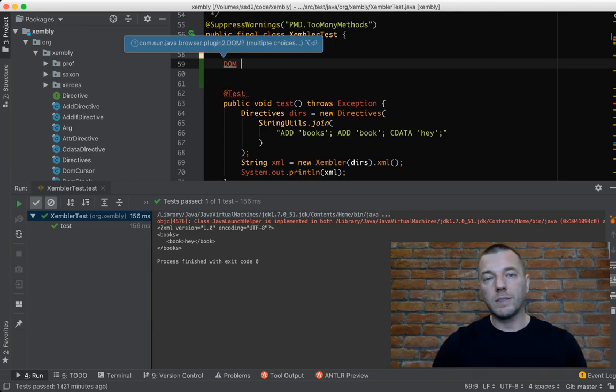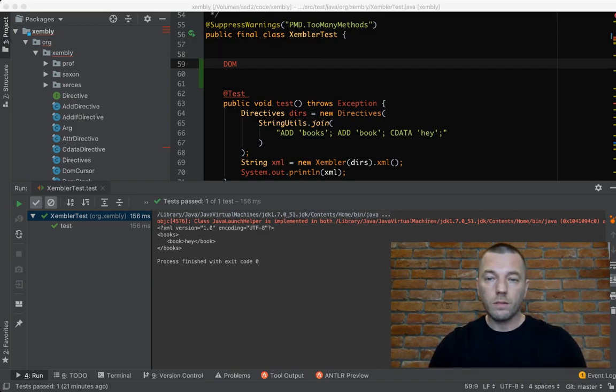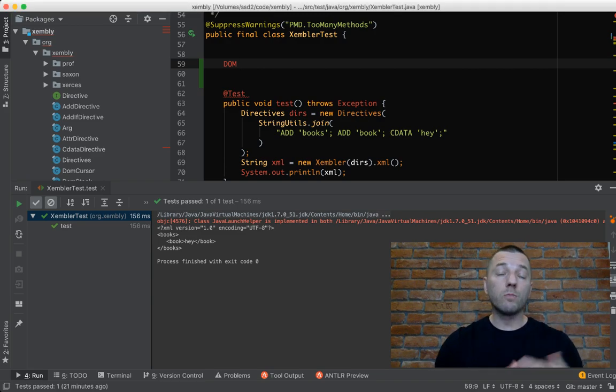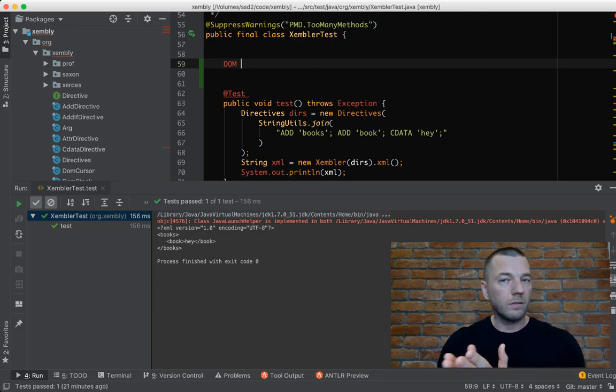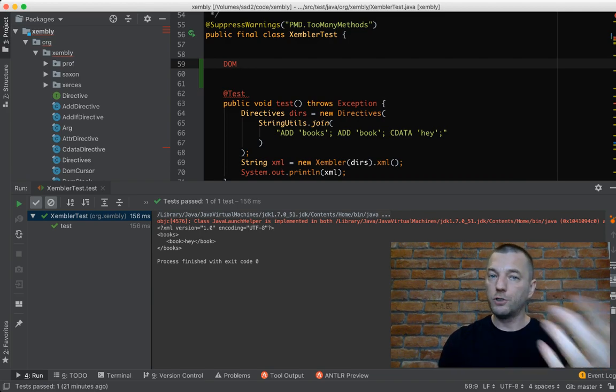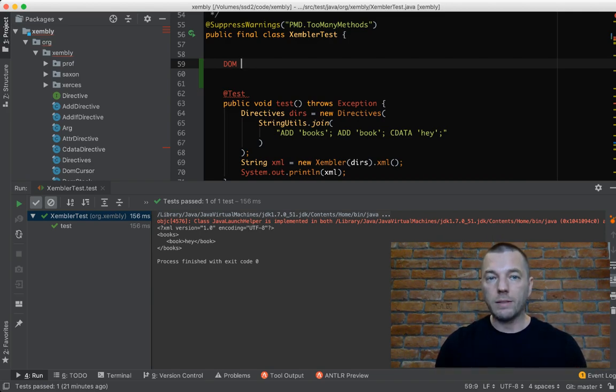So DOM is a set of interfaces, I would call them protocols, interfaces, and then methods attached to them, which were invented in order to tell programmers in all different languages how to create a library to manipulate XML. So you can find PHP, and there will be DOM. You will find DOM interfaces there, and you will know how to manipulate XML. You can use Java, and you will also find DOM methods there.